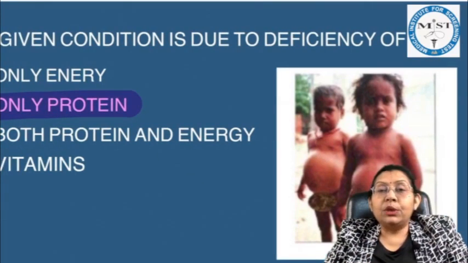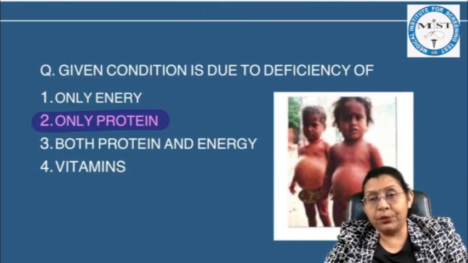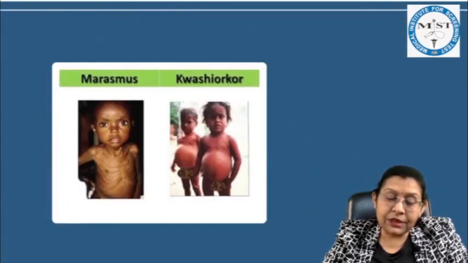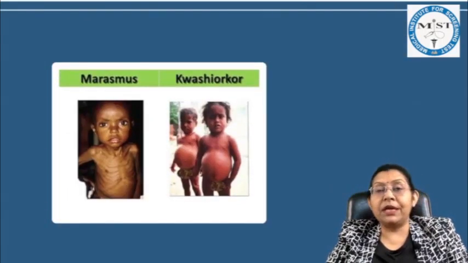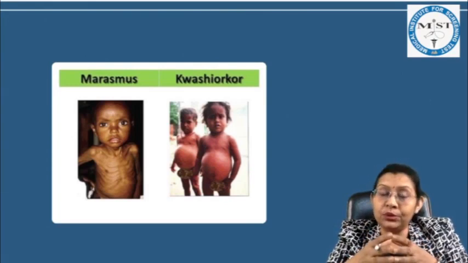And we know that kwashiorkor is having only the deficiency of the protein. The energy is not deficient like marasmus. Now we had seen these two images in our classes also, when the marasmic baby are having the deficiency of the energy and the protein both.